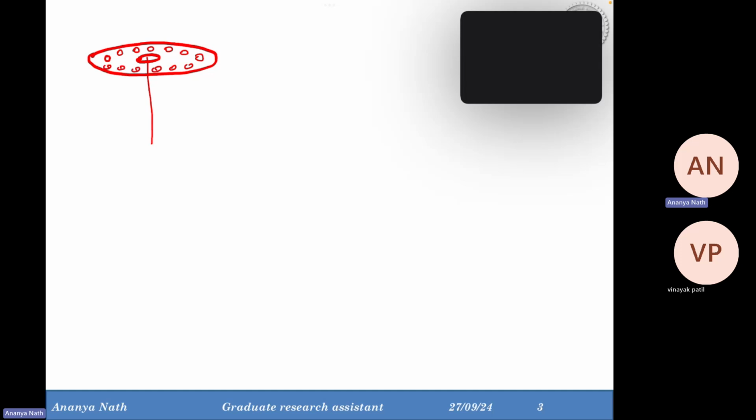Now, if there are, for example, 14 slots, from the 14 slots the powder stream will come like this, right? And from the central slot, the laser will come.